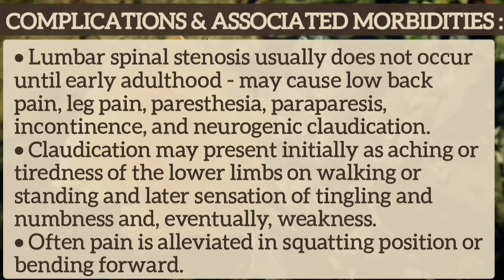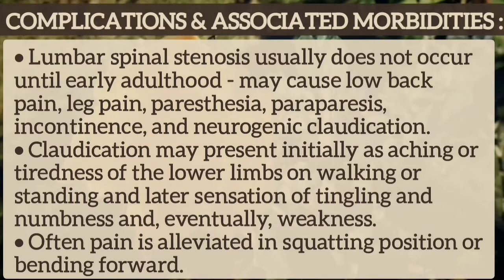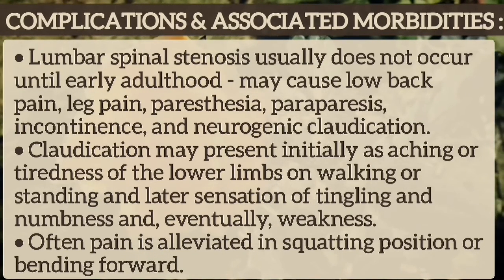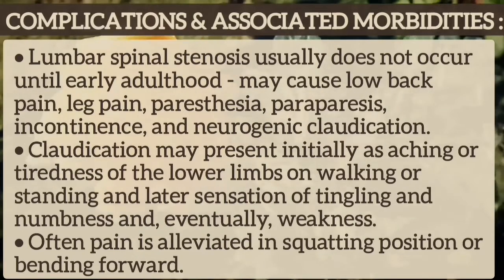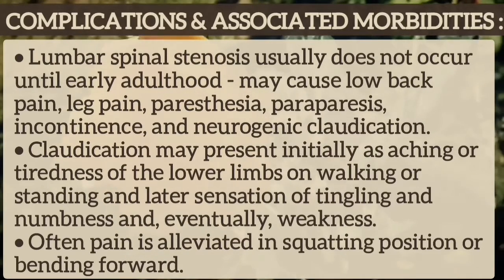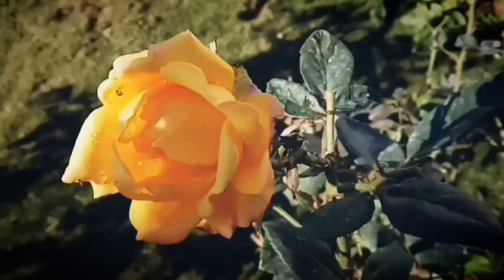Now, lumbar spinal stenosis usually does not occur until early adulthood. It may cause low back pain, leg pain, paresthesia, paraparesis, incontinence, and neurogenic claudication. This claudication may present initially as aching or tiredness of the lower limbs on walking or standing, and later a sensation of tingling and numbness, and eventually weakness. Often pain is alleviated in squatting position or bending forward.